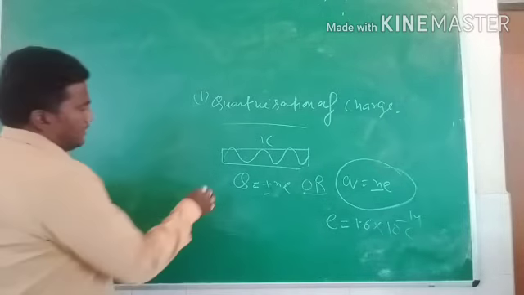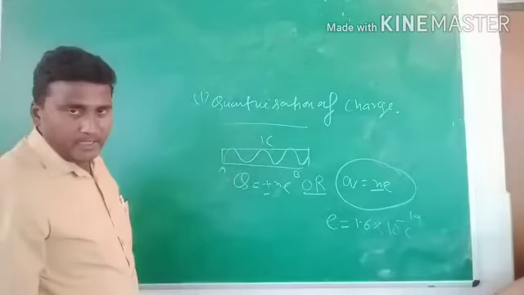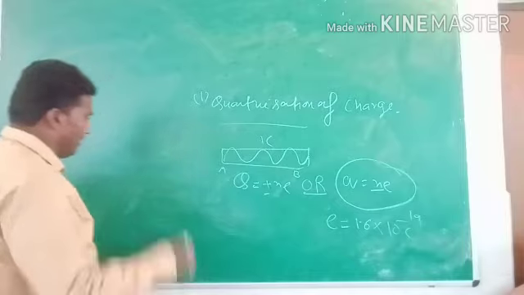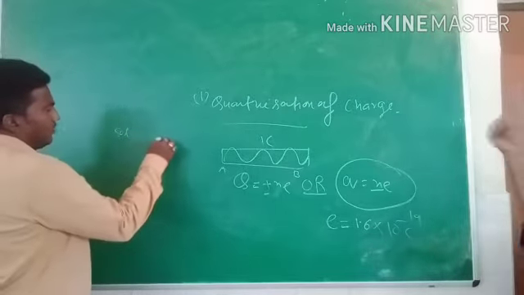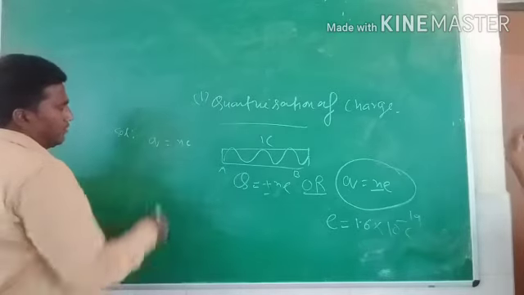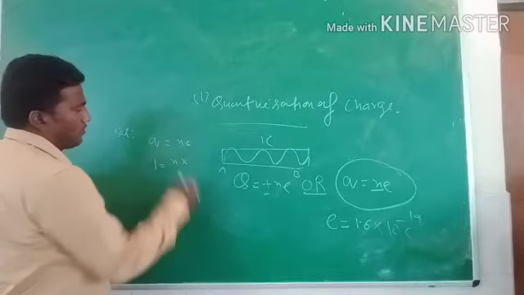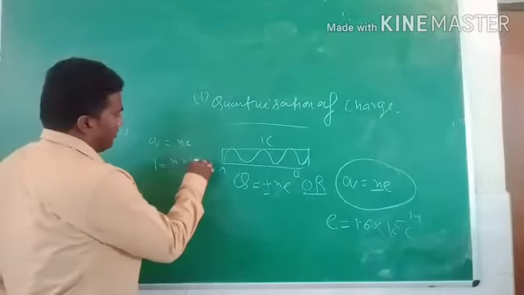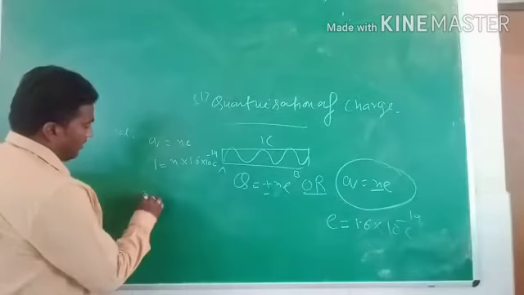Let us consider a metallic rod AB. The total transferring charge is 1 coulomb, and we can easily observe how many electrons are transferred in 1 coulomb. We know the formula Q is equal to Ne. If the total transforming charge is 1 coulomb, the number of transferring electrons N can be calculated, and the value of 1 electron is 1.6 into 10 power minus 19 coulomb.